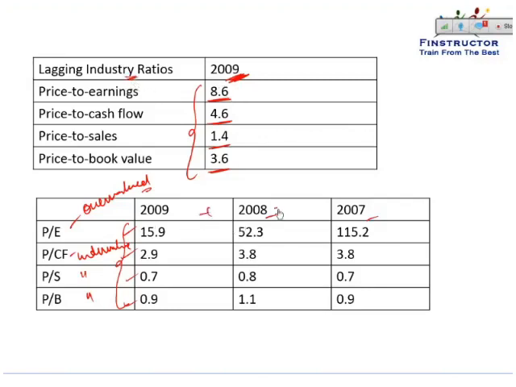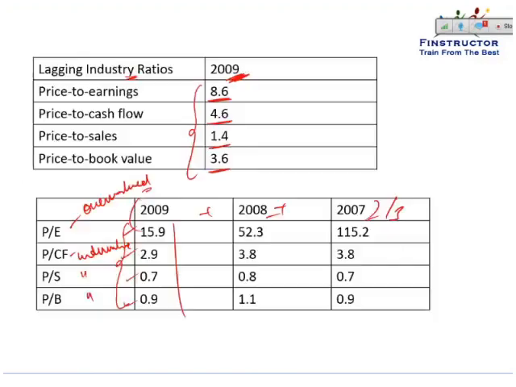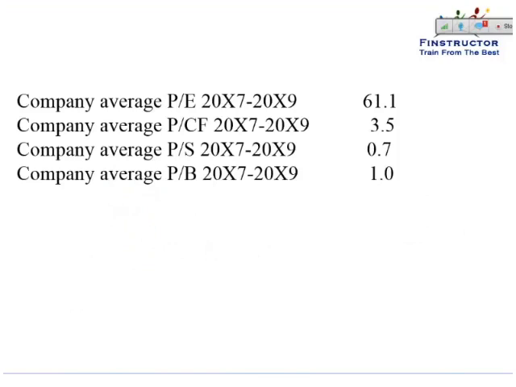We can also compute the average of these three matrices and compare the current earnings or the current multiples with the average of the last 3 years. So if we compute the average P by E, that is sum all these up and divide by 3, we get a number of approximately 61 times. Similarly, average price to cash flow comes out to be around 3.5 times. Average price to sales comes out to be 0.7, and average price to book comes out to be 1 time.